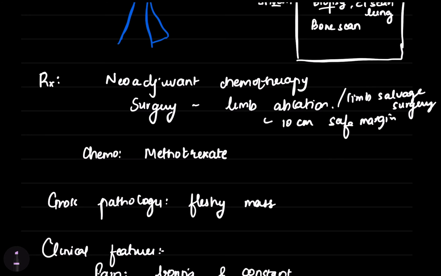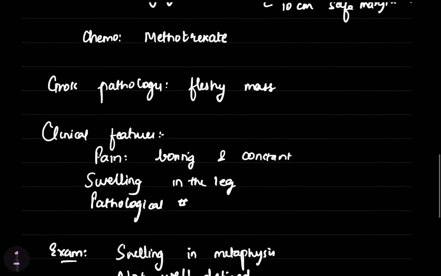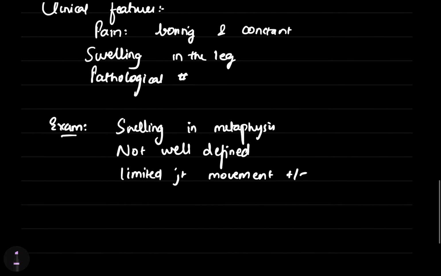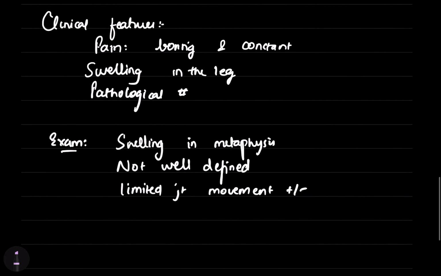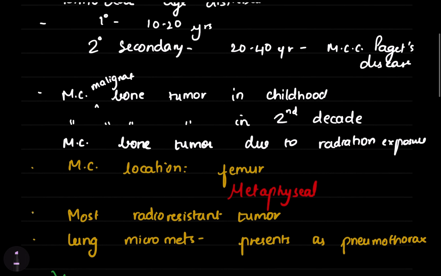Gross pathology is a fleshy gray mass, and the clinical features the patient presents with are boring and constant pain, swelling in the leg, and sometimes a pathological fracture. Examination of the swelling will show that it is in the metaphysis, the margins of the swelling are not well defined, and sometimes the mobility of the joint is restricted. Okay, so this was just in brief, and I hope it will help you.